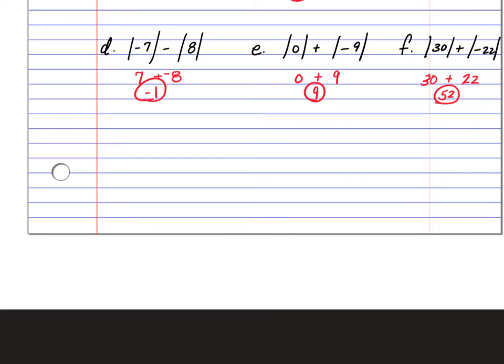So just to recap a little bit about absolute value. Just remember absolute value means the distance from 0, which basically means it's going to end up positive.